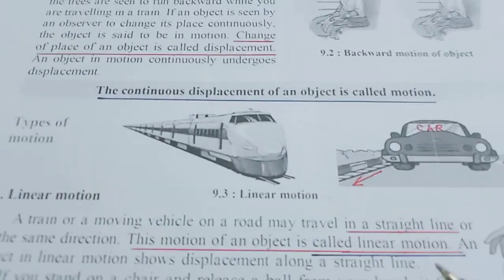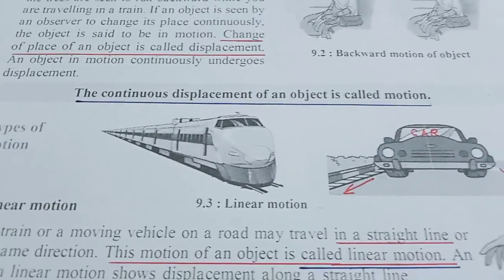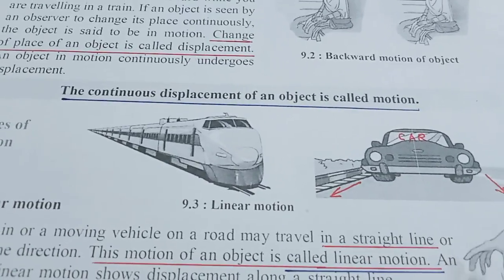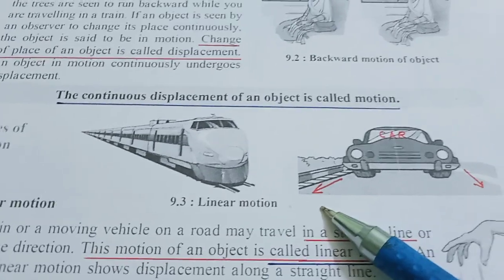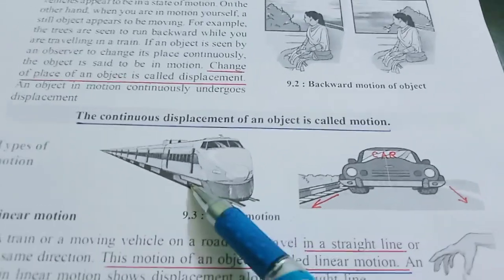Now next, there are different types. First type is linear motion. The motion of an object in a straight line is called linear motion. A car moves along the road in a straight line. This is a train. It also moves on the track in a straight line.